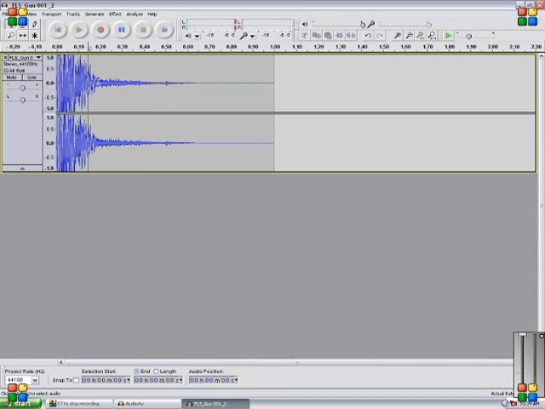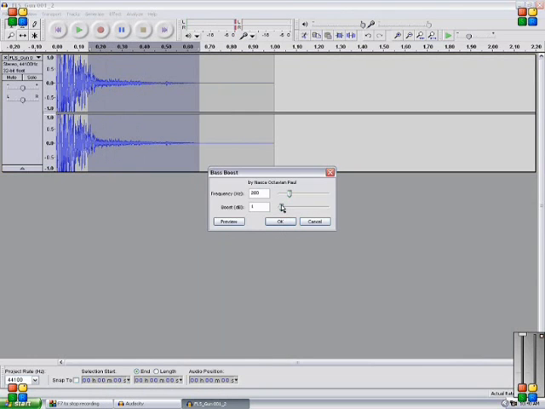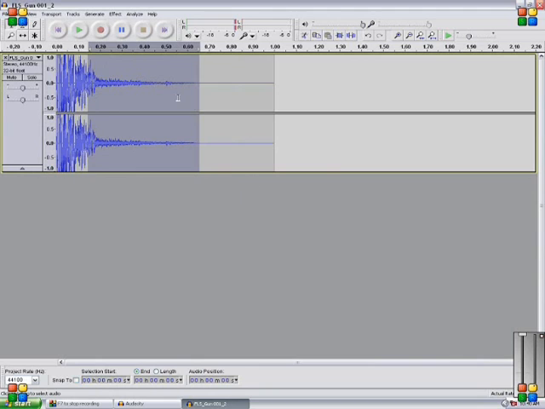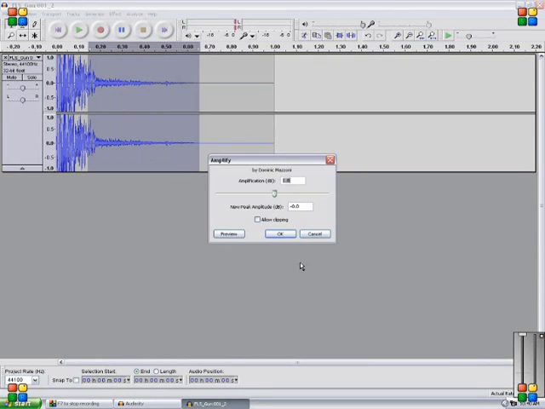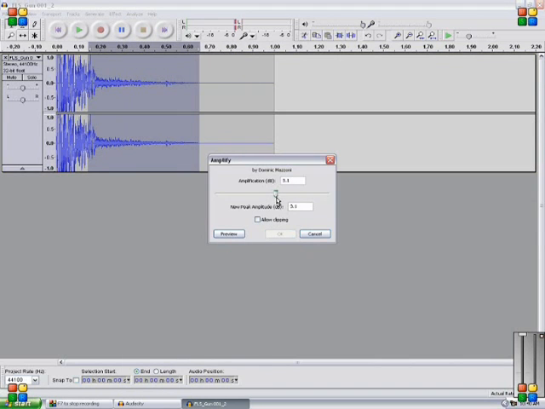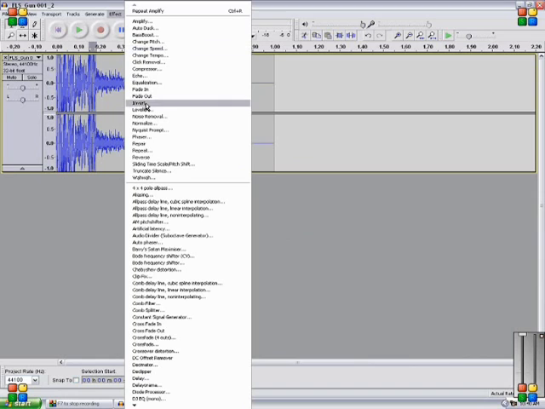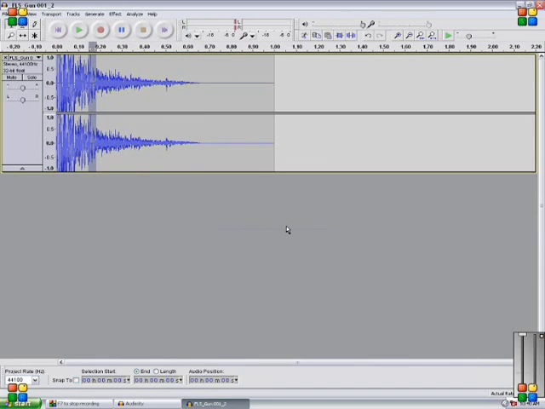And so then you're just going to bass boost this a tiny, tiny bit. Probably 4, yeah. Then effect, amplify. Then bring it up some. Allow clipping. Okay. Then I need to normalize this. So if you have a little spot like that, just normalize it. See, that's already sounding a lot better. Listen.